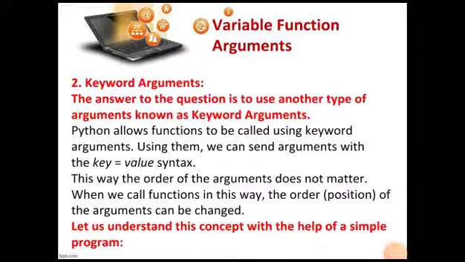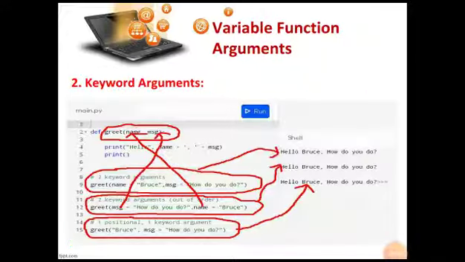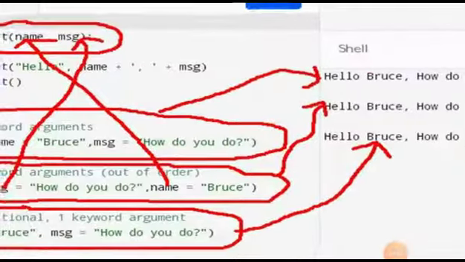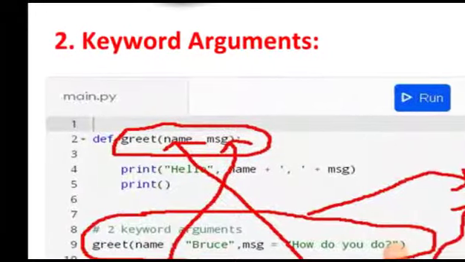Okay, when we call functions in this way, the order or the position of the arguments can be changed. Let us understand this concept with the help of a simple program. This program is the same one which we had done on the previous turn. Okay, let's see the simple example. The only change which I have made is this: